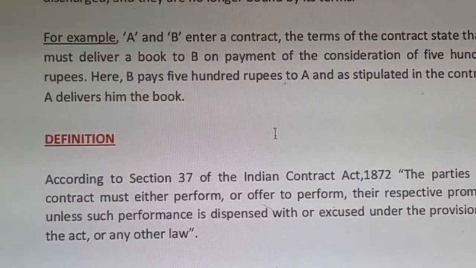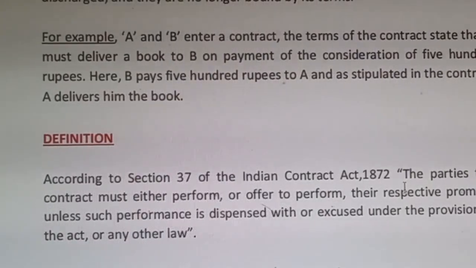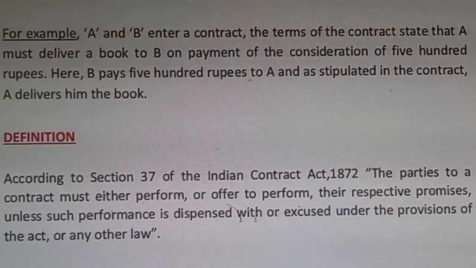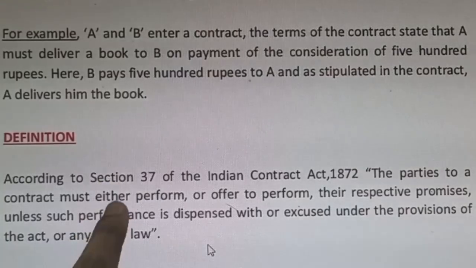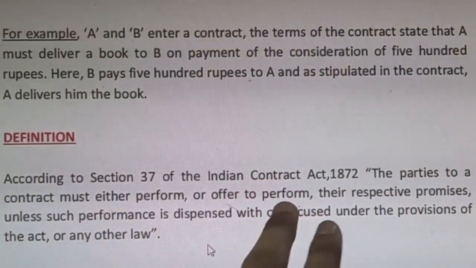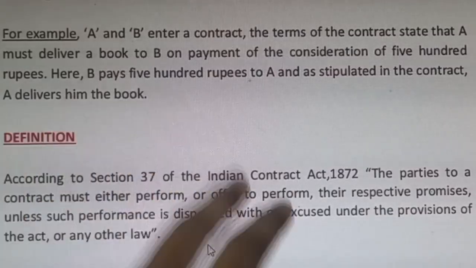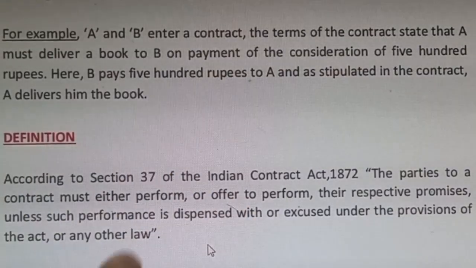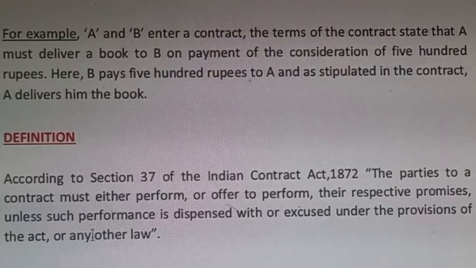As per Section 37 of the Indian Contract Act 1872, the parties to a contract must either perform. The first thing is they must perform, okay? They must either perform or offer to perform. Offer to perform means they must show their intention to perform. They should perform or offer to perform their respective promises.